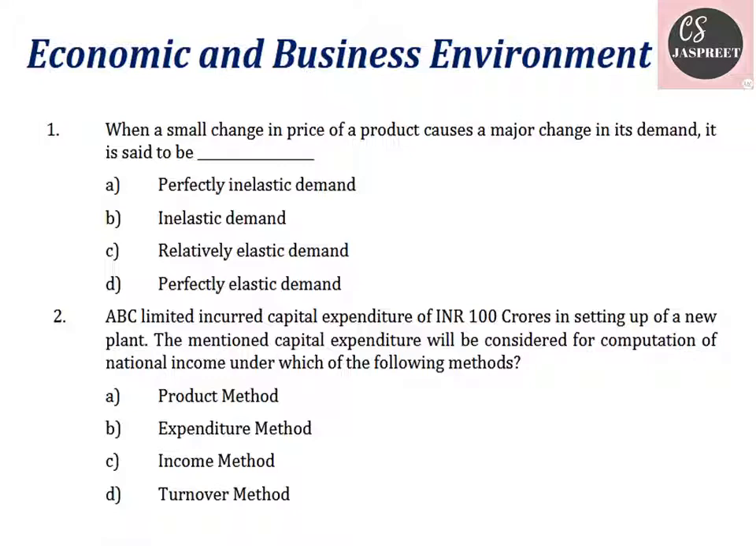The second question says ABC Limited incurred capital expenditure of rupees 100 crores in setting up of a new plant. The above mentioned capital expenditure will be considered for computation of national income under which of the following methods? As it is an expenditure, it will definitely come under the expenditure method. It is a capital expenditure that is used for setting up a new plant. So the answer is option number B, expenditure method.